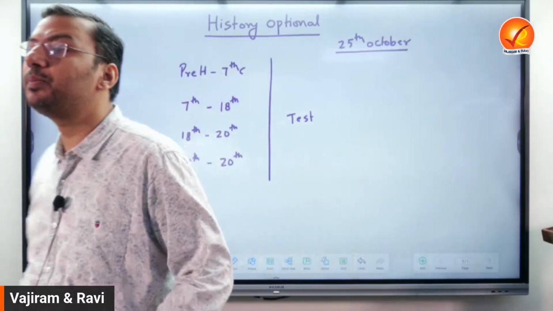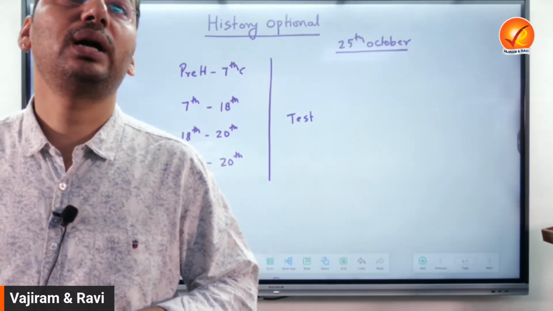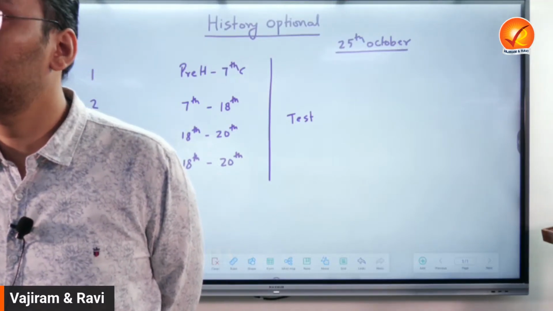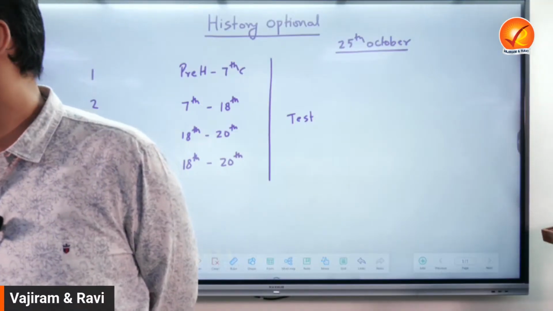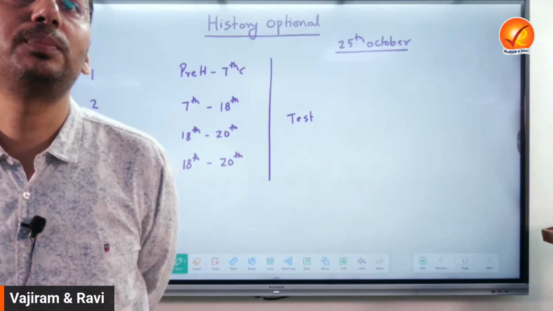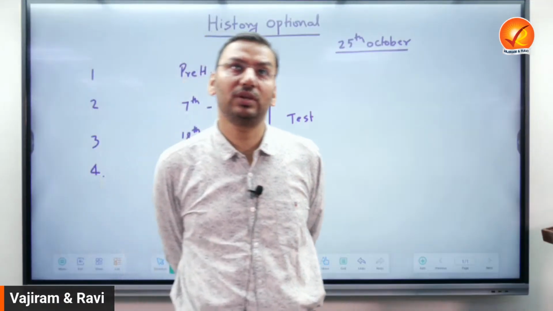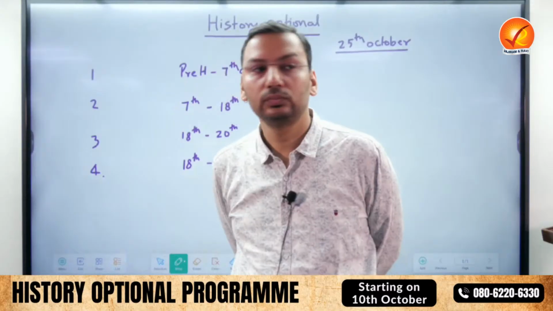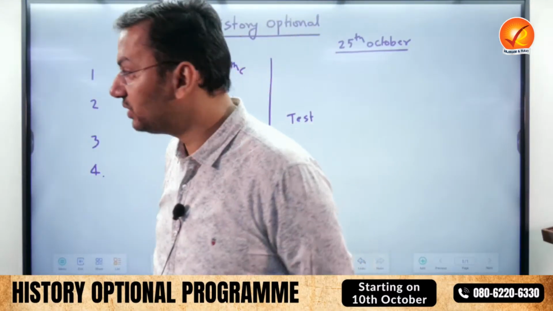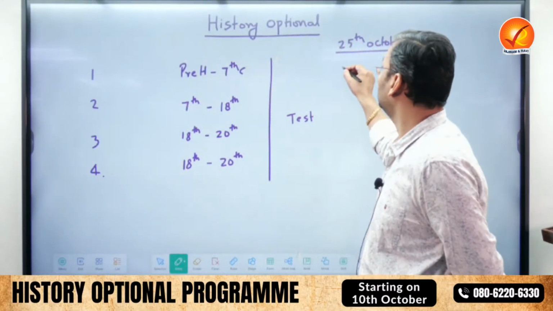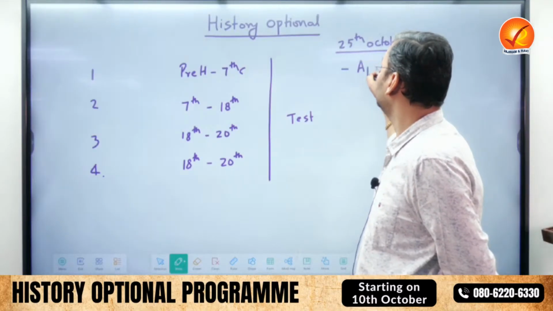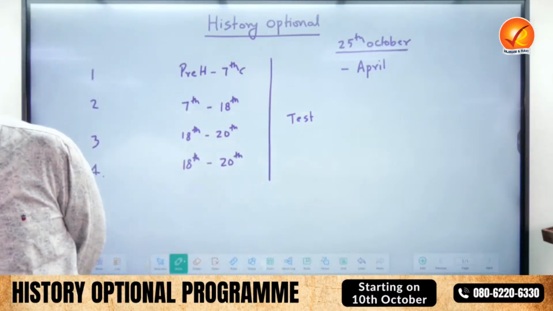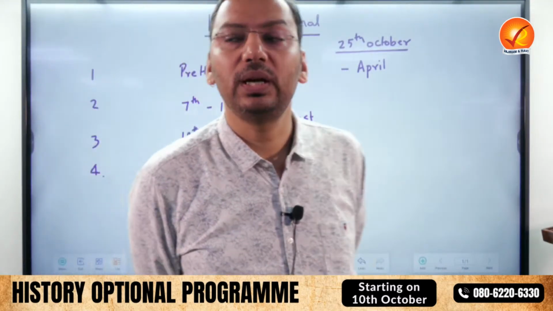There are some prescribed books which I don't think you would ever need. What I would suggest is that whatever class notes are given will be sufficient. It's not very good that I talk about it myself, but if you ask past year students, they will tell you the class notes provided would be more than sufficient. It will start from October and end at the beginning of April. So around 5 to 6 months it will take, and the syllabus would be completed.